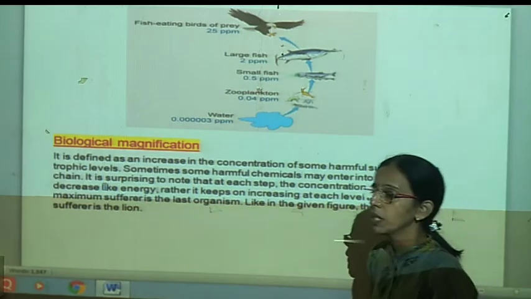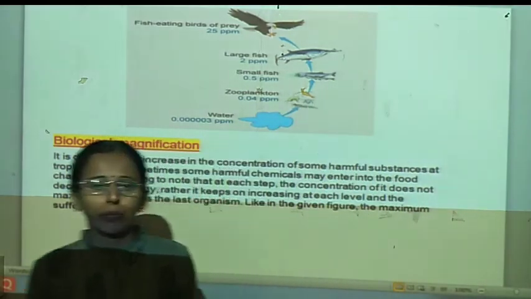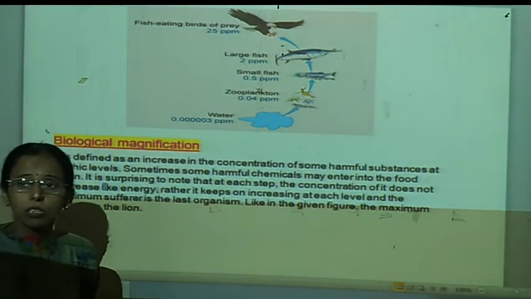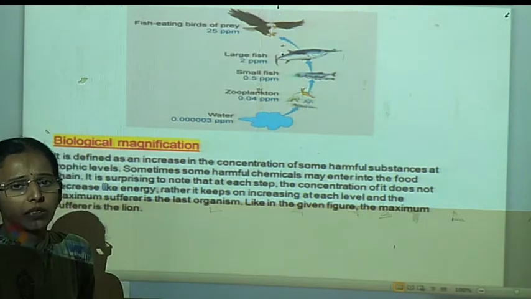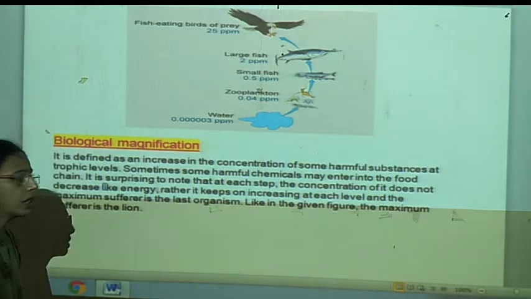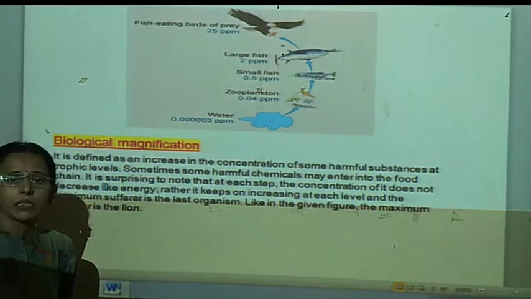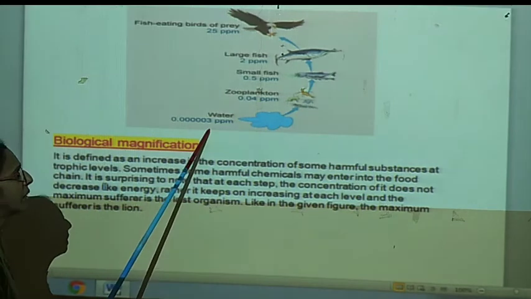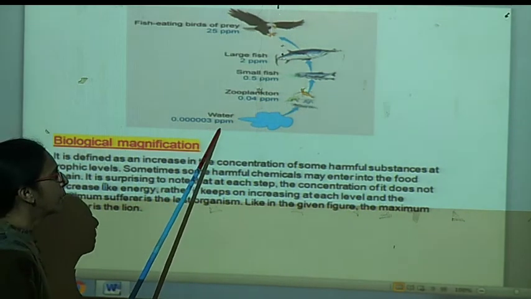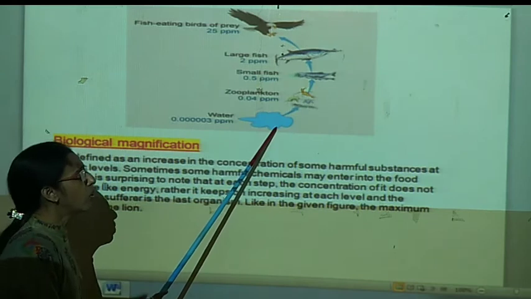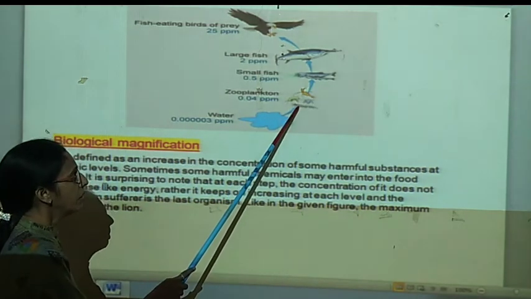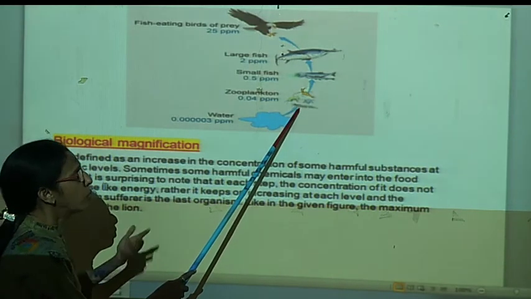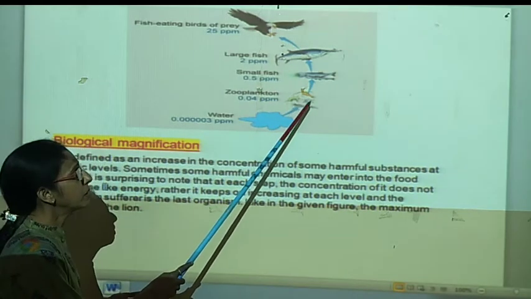Thus, any poisonous chemicals or elements present in the water, from where do they come? They are coming from the industries and factories, released from these factories and industries in the form of lead or arsenic. These are the poisonous materials. When they get mixed into the water, their percentage is very less, that is in parts per million. But when such water is used by the zooplankton, that is aquatic plant, it goes inside the body of the zooplankton.